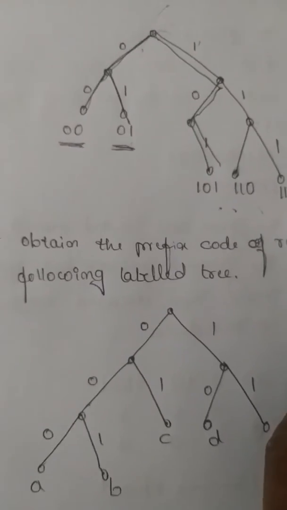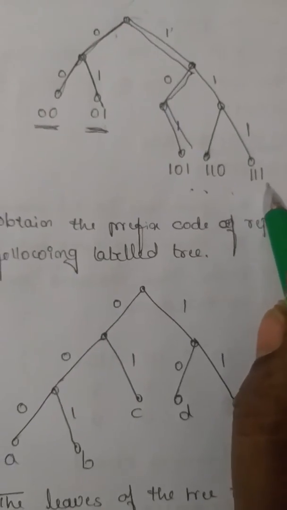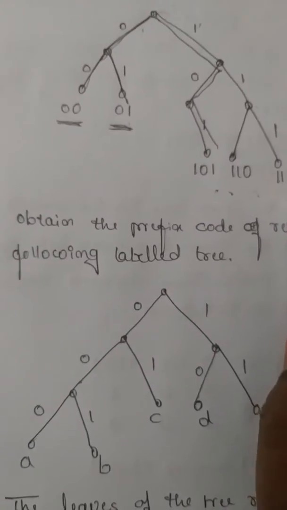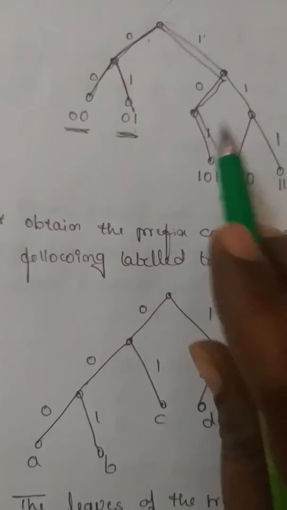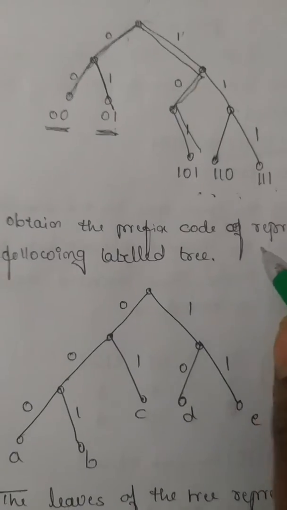So this is the way that we can construct the tree for any prefix code which they are going to give. 0 means left side edge, 1 means right side edge. That please we can remember.